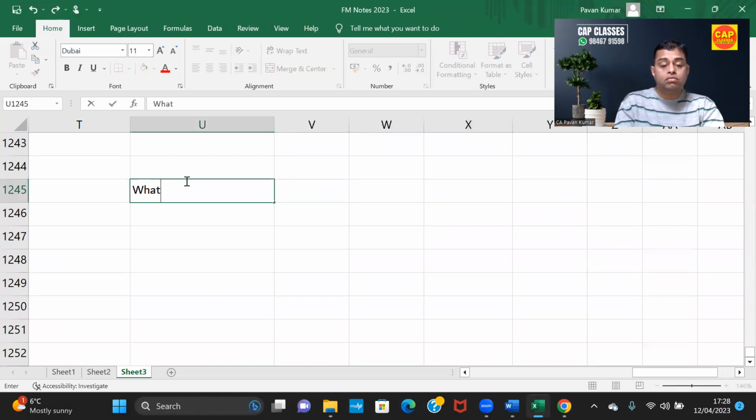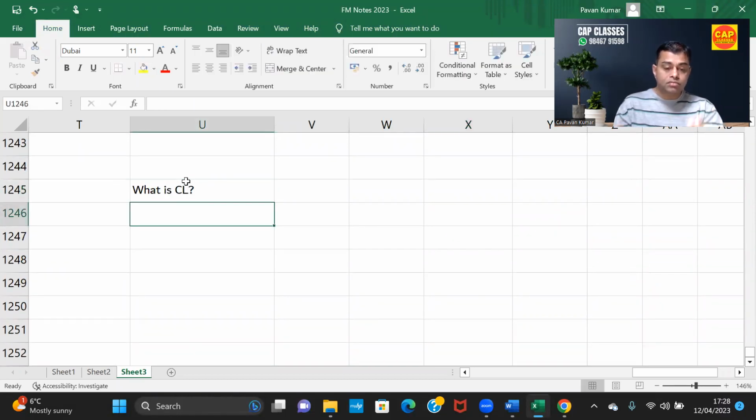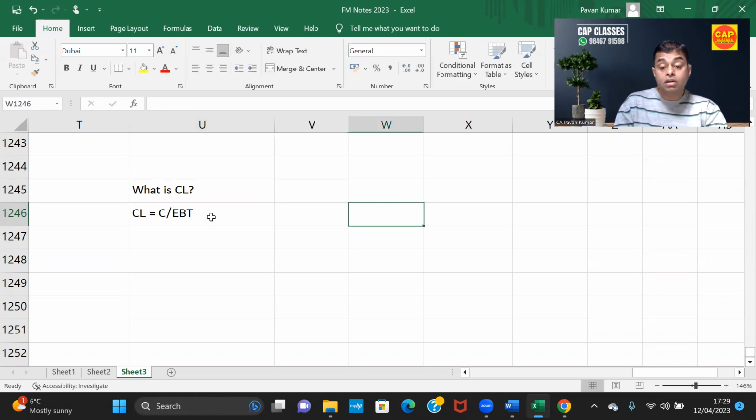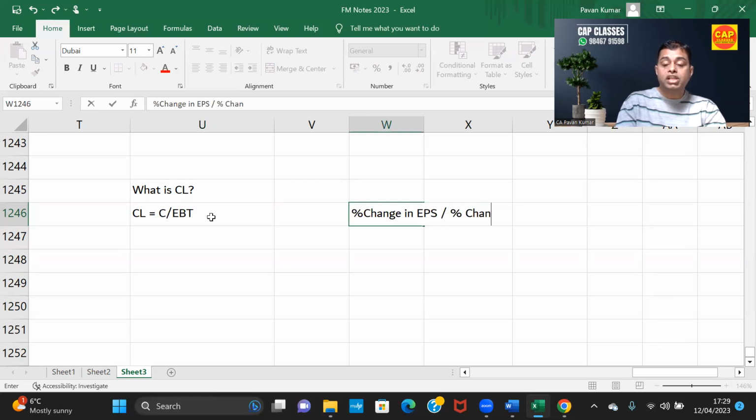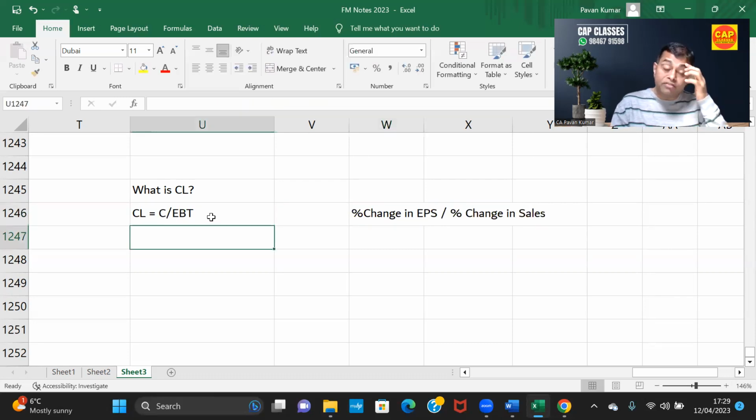Now, how can combined leverage be calculated? Combined leverage is equal to contribution by EBT, or that can be percentage change in EPS by percentage change in sales. These are two formulae for combined leverage. Do you agree with me?